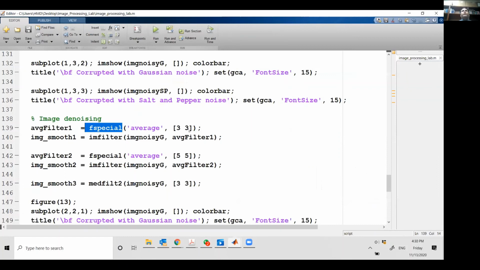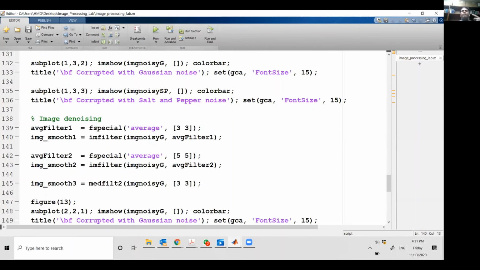Now, because you need to define an averaging window, you need a 2D window. When your 1D averaging was happening, you had a 1D interval, like let's say I have to average the last 5 entries, if I have to take a running sum, make a running average filter. In this case I will have to make a 2-dimensional window. Let me assume that my window is 3x3. It will take a 3x3 neighborhood, which means it will take 9 pixels, 3 times 3, to average them. So I use the fspecial command to create an average filter with a 3x3 window. And again, I use the same command fspecial to generate a 5x5 window for the averaging filter. So I have generated a filter.